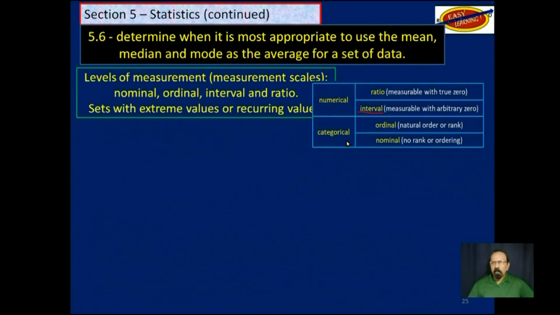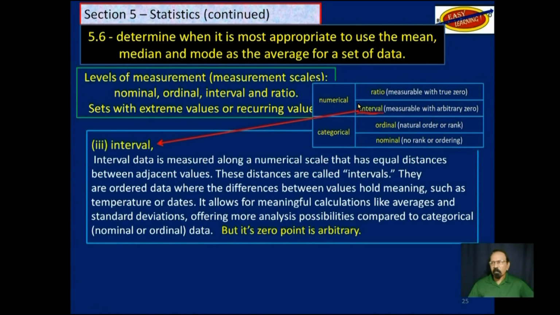Now we look at the first of the numerical type of data. It's called interval. Interval data is measured along a numerical scale that has equal distances between adjacent values. These distances are called intervals, of course.